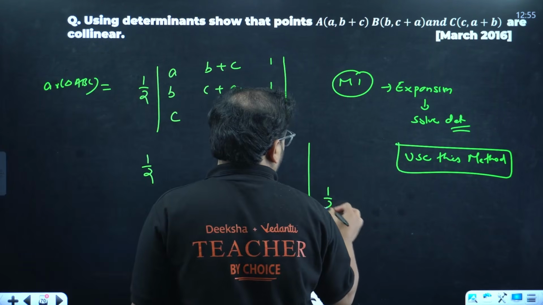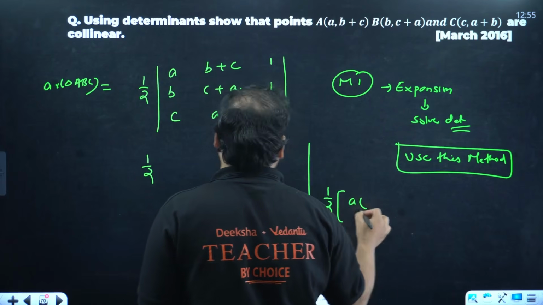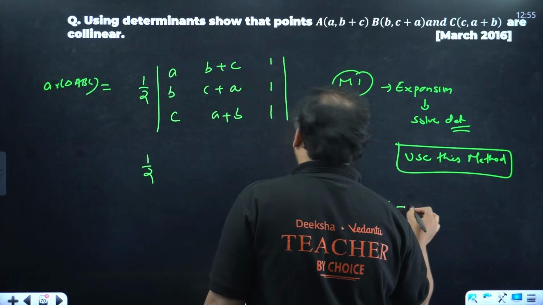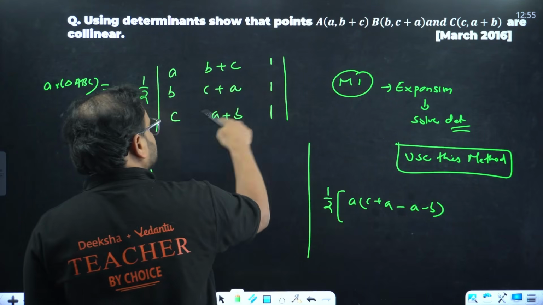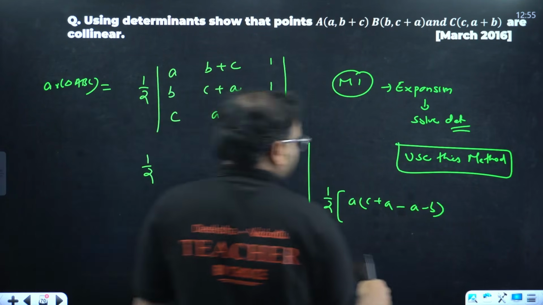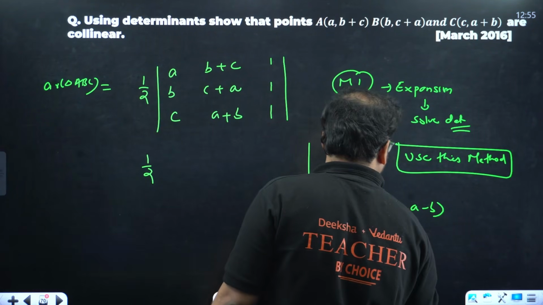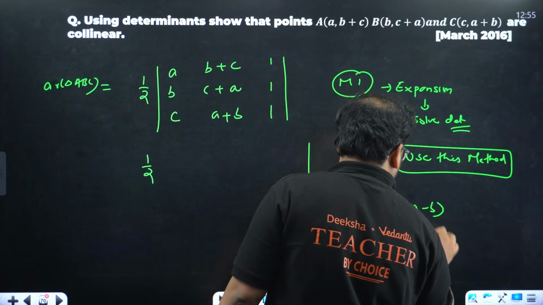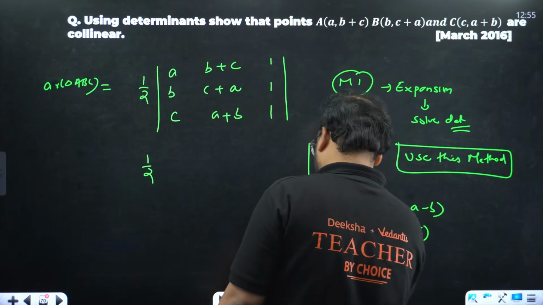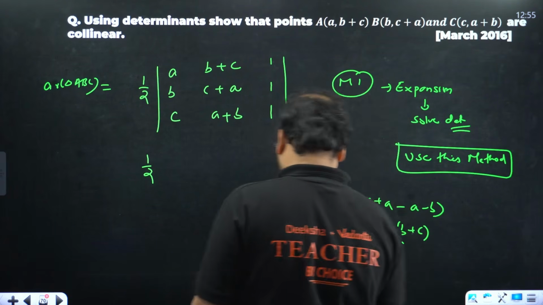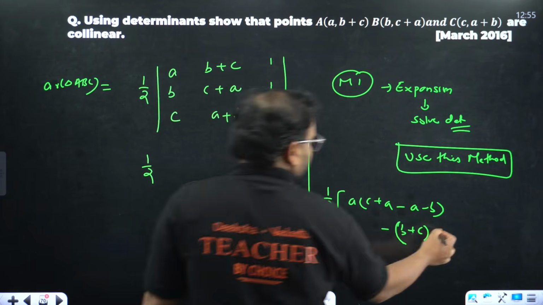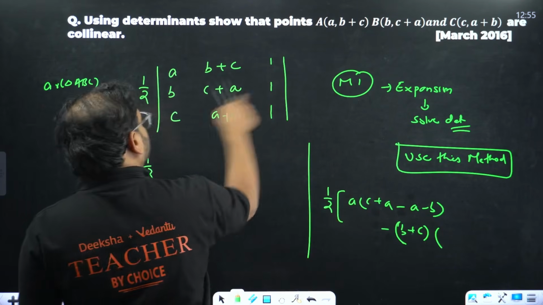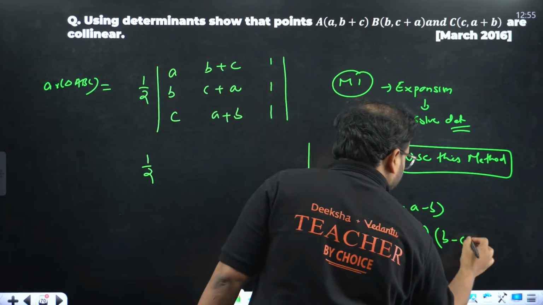We'll have half of c plus a minus b, because c plus a into 1 is c plus a, this will be subtraction. So minus a minus b, and with minus b plus c, you're going to have b minus c.